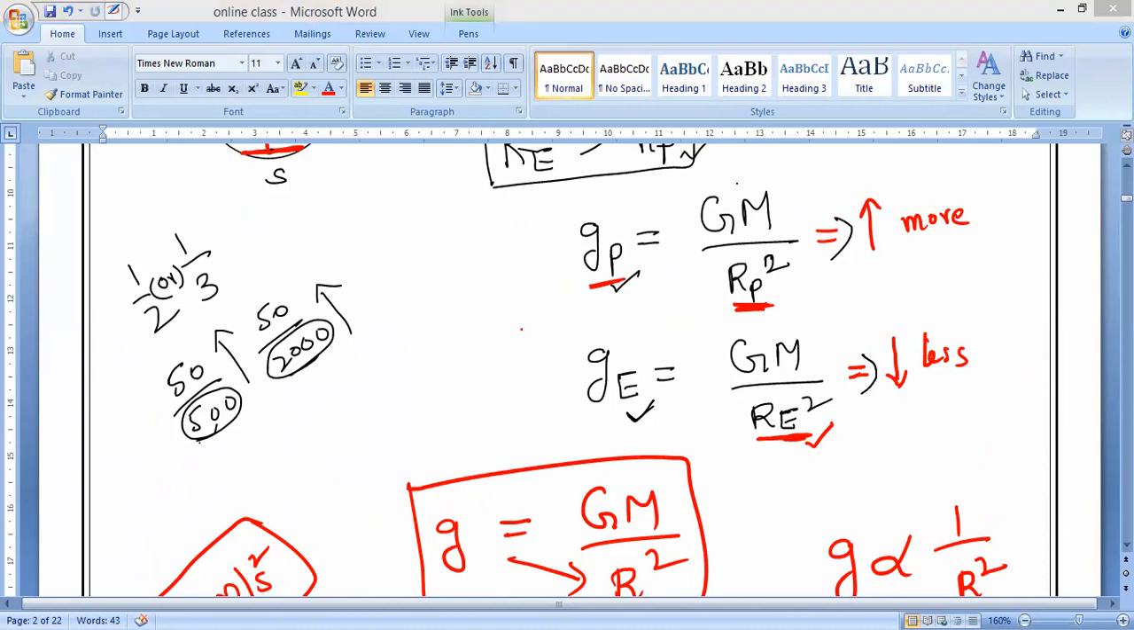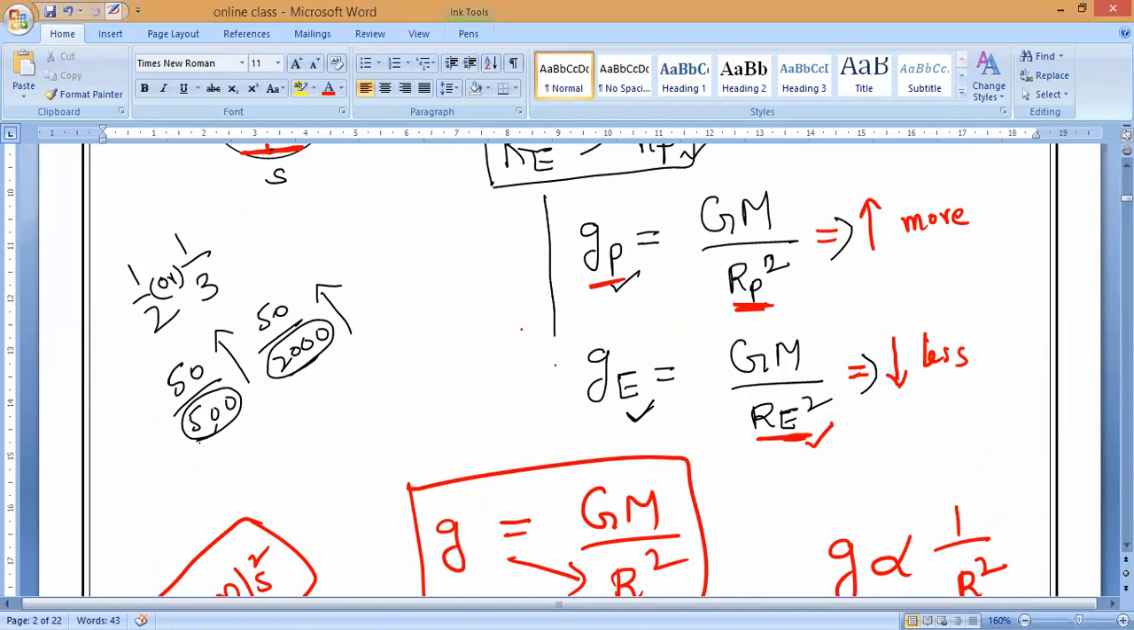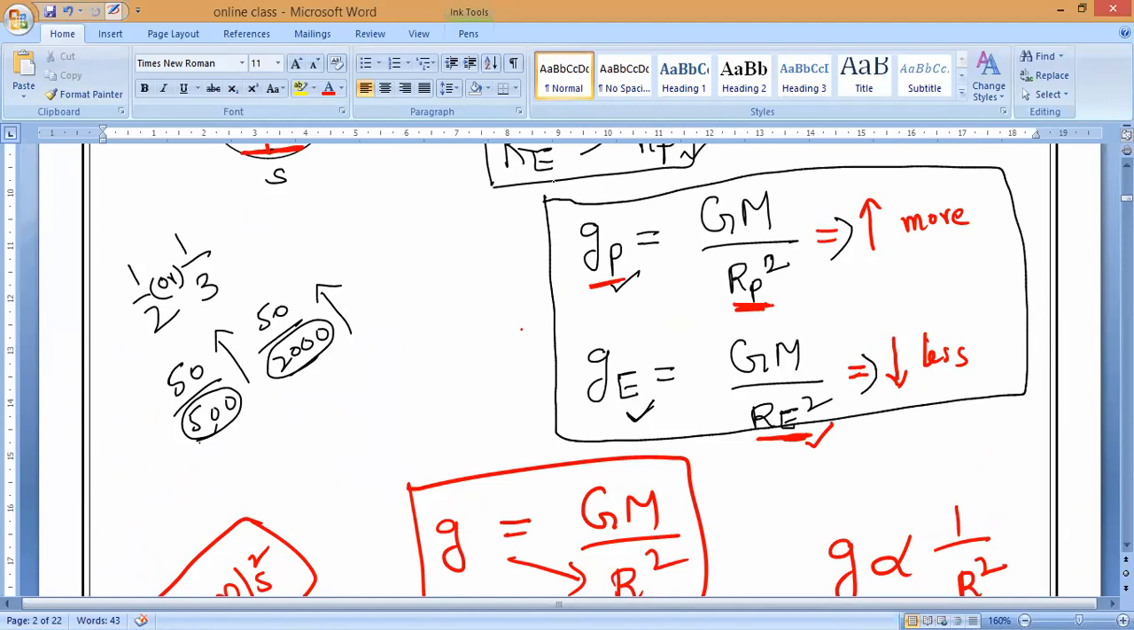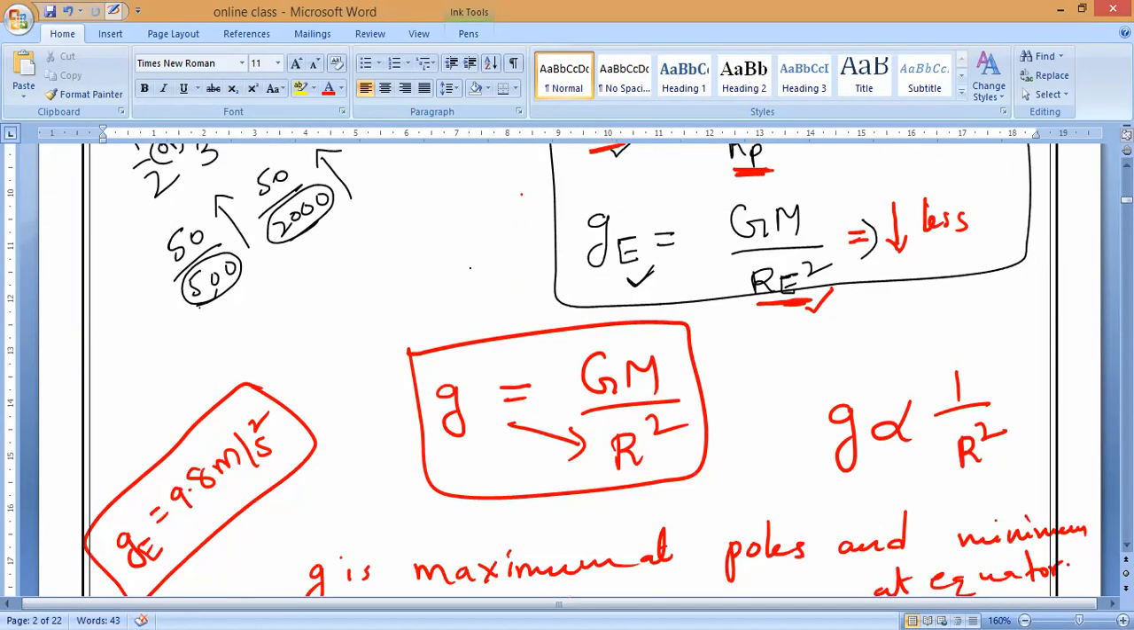Yes, please note it down. Clear? Now, you people know latitude. Have you heard the word latitude? Understand, the third factor will come under this. As we know, the radius at the poles and the radius at the equator. Do you all know them or not?